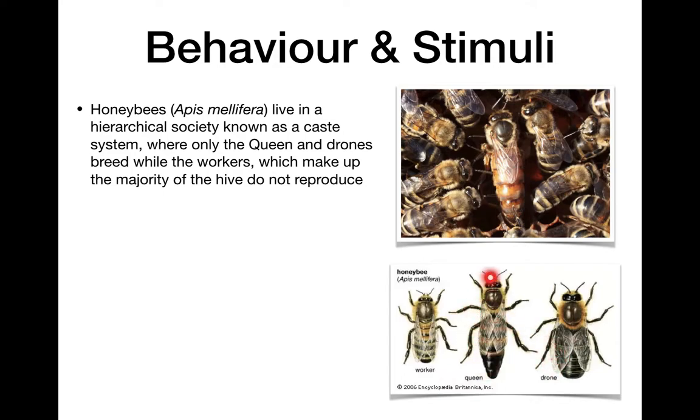So the queen breeds many times for many years, and lays lots and lots of eggs. The drones breed one time and die, and the workers are female, and they don't get to reproduce. They just work for the hive. They build things, they help make honey, they go and forage for pollen and for nectar, they do all those kinds of tasks.